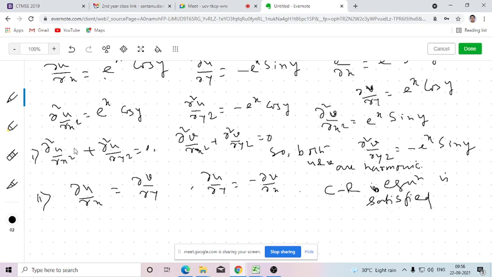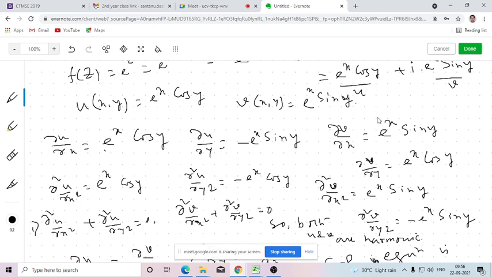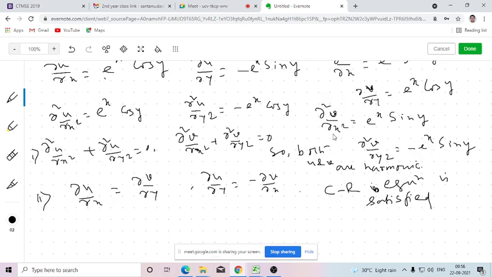So u is harmonic, v is harmonic, and all four partial derivatives satisfy the Cauchy-Riemann equations. From here we can conclude that we can combine both harmonic functions in the form u + iv, which gives us a function f(z), that is nothing but e^z, because by segregating e^z we got u and v. So this is analytic. This is another tool to verify whether a given function is analytic or not.